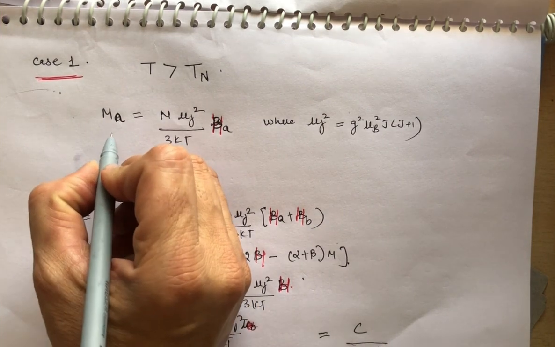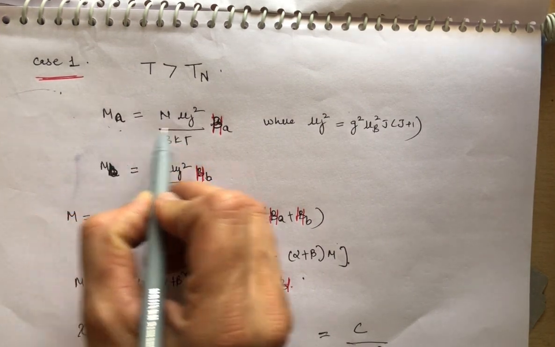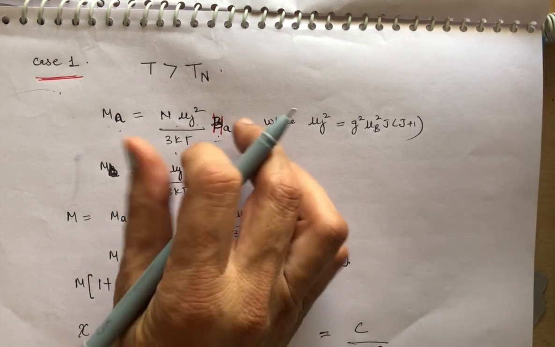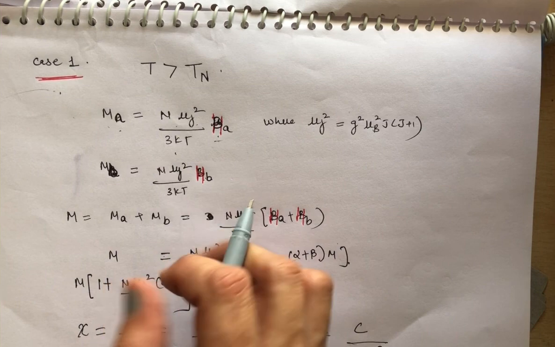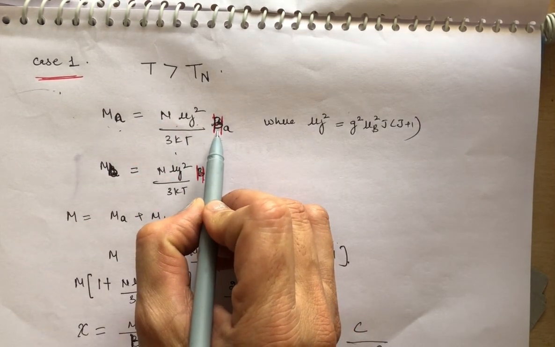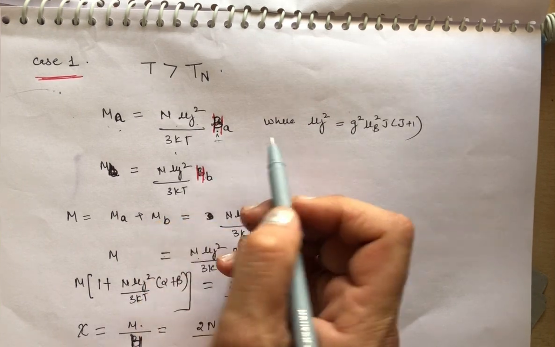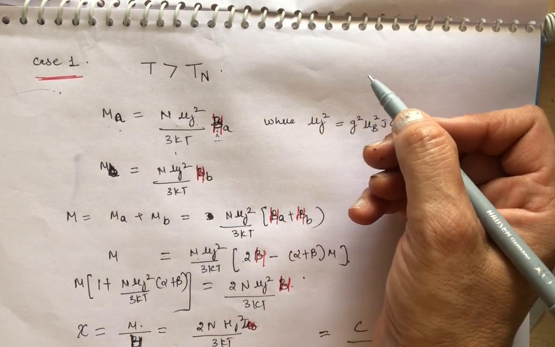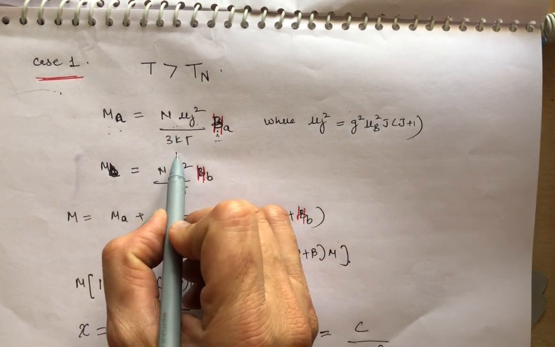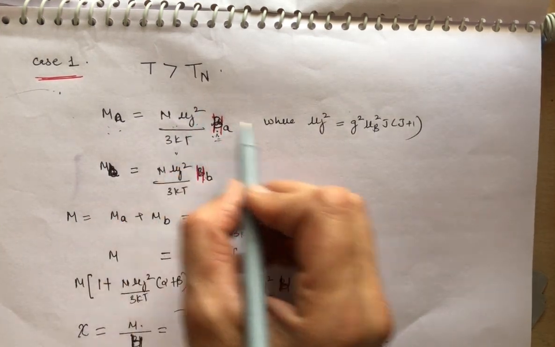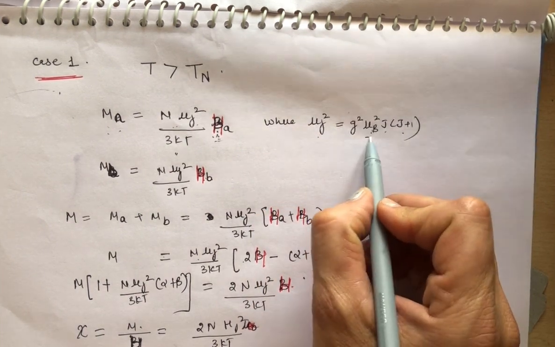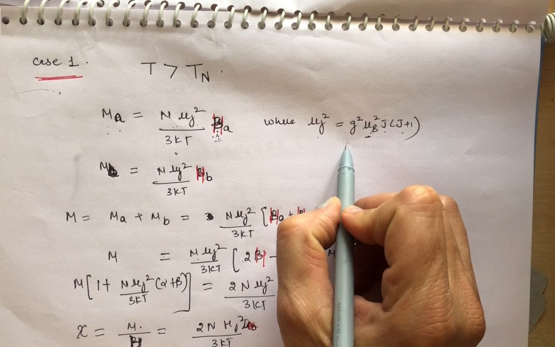We have already studied in paramagnetic materials, Ma is equal to N mu J square upon 3 kT Ha. We have already studied this in previous articles, so I will not explain it here. Here we have B, so I am taking H; if you want, B is equal to mu naught H, you can change it, clear? And what is mu J? Mu J is g square mu B square J into J plus 1. And what is mu B? Bohr magneton, and g is the Landé g factor.